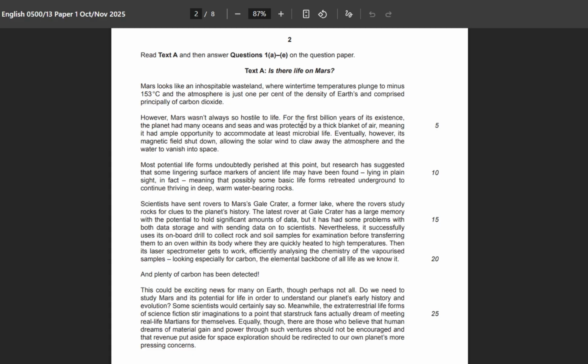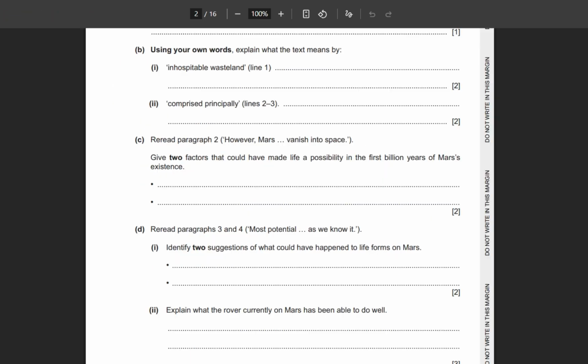So the second thing is protected by a thick blanket of air. You need air there, meaning it has ample opportunity to accommodate at least microbial life. However, its magnetic field. One thing is this: one is the water, oceans, air, and magnetic field, right? Let me take you to the next question. That is D part, paragraph 3 for this, paragraph 4 for this.